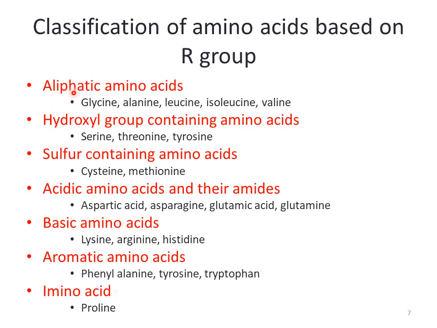And here we can see in aliphatic amino acids, the examples are glycine, alanine, leucine, isoleucine, and valine. In hydroxyl group containing amino acids, serine, threonine, and tyrosine. Sulfur containing amino acids contain cysteine and methionine. Acidic amino acids and their amides contain aspartic acid, asparagine, glutamic acid, and glutamine. Basic amino acids contain lysine, arginine, histidine. Aromatic amino acids are phenylalanine, tyrosine, and tryptophan, and the imino acid group contains proline only.